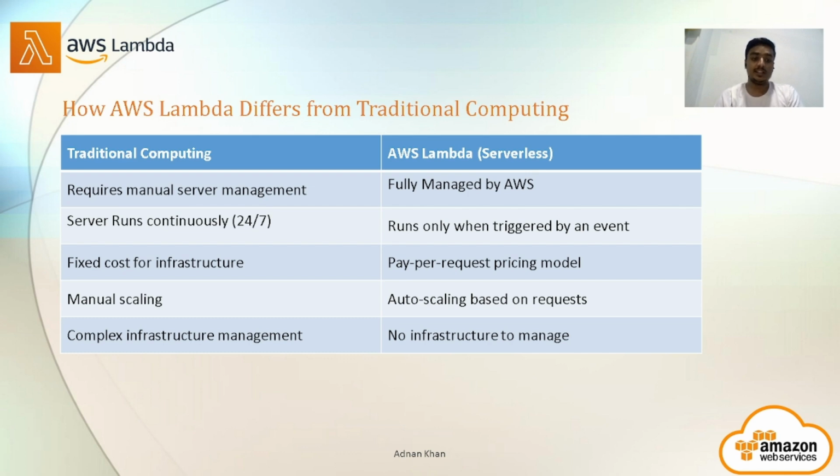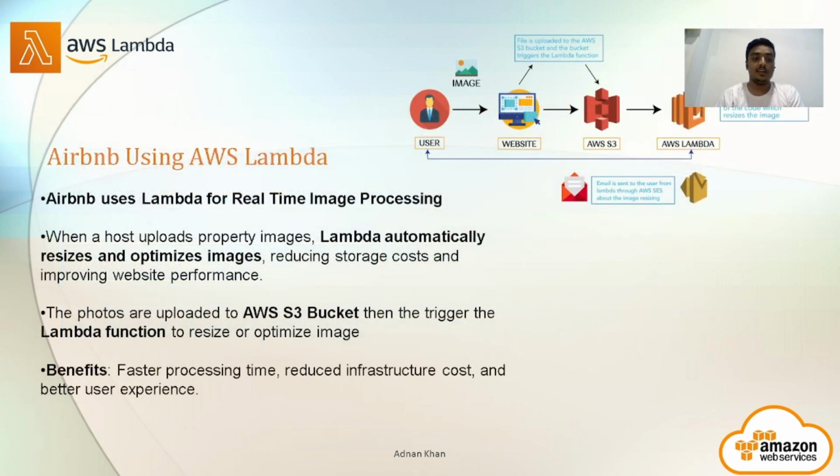In traditional computing, there is manual scaling, but here it is auto scaling based on requests per number or per second. The infrastructure which we buy in traditional computing is complex to manage. But in AWS Lambda, as it is serverless, we do not have any infrastructure, so we do not have to manage it.